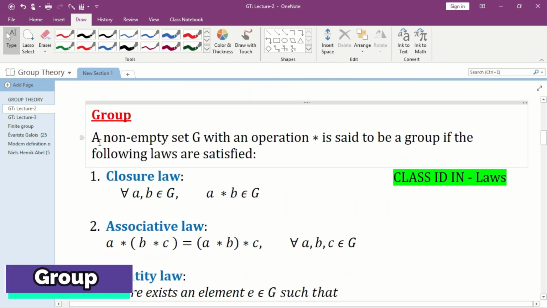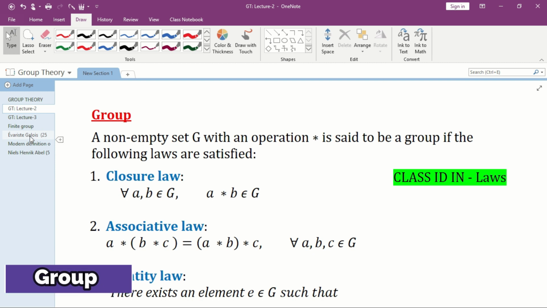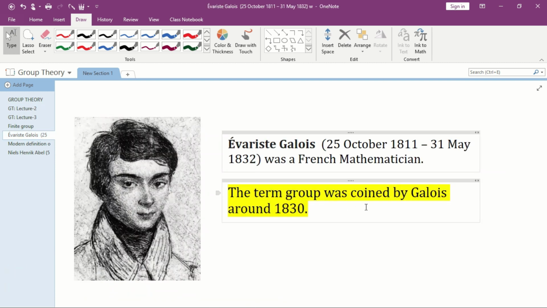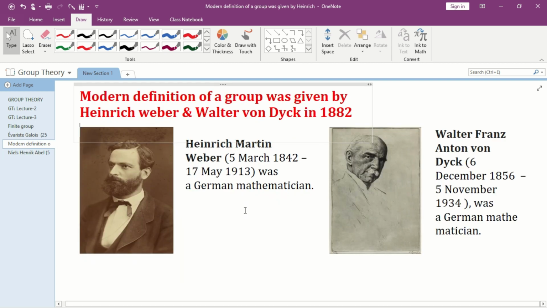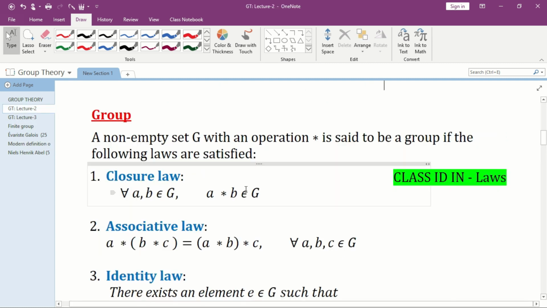Before that, we note that the term group was coined by the French mathematician Évariste Galois around 1830. And also we note that the modern definition of a group was given by Heinrich Weber and Walter von Dyck in 1882. Therefore, what do you mean by a group?